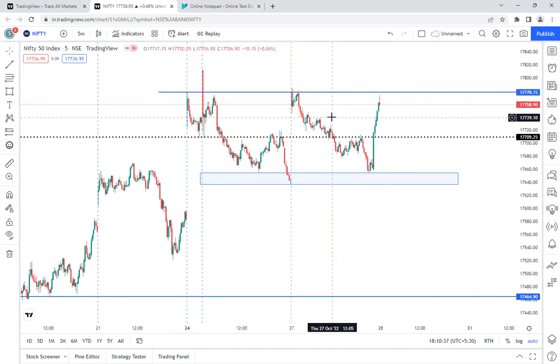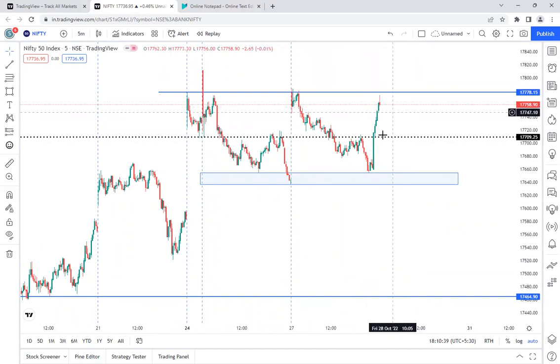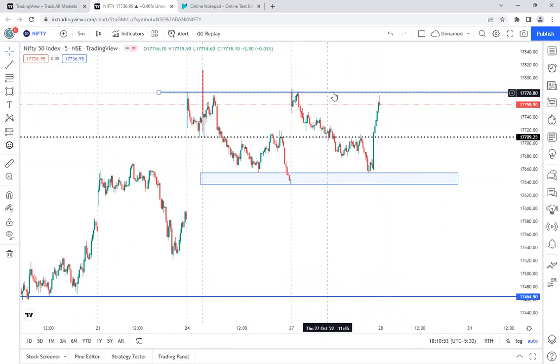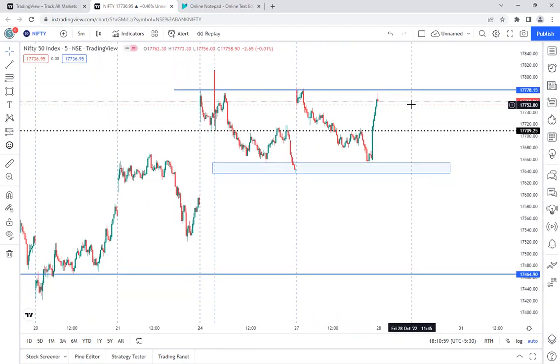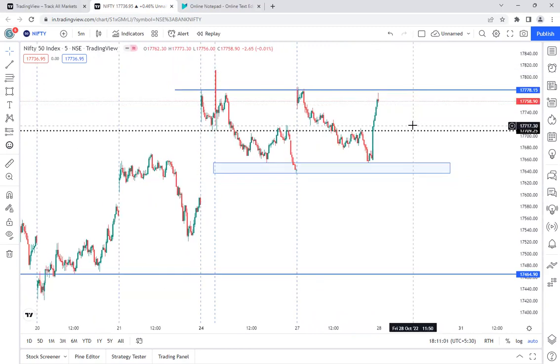It got rejected today also, but the closing again, even after heavy selling during the day, mean almost 90% of the day there was selling only. Only 10% of the time was buying, and that too a sharp buying towards the upside, and it is closer to the level which is very important for the Nifty to break. And if Nifty breaks this level, then there is more chance that it will go to the 18,000 level.